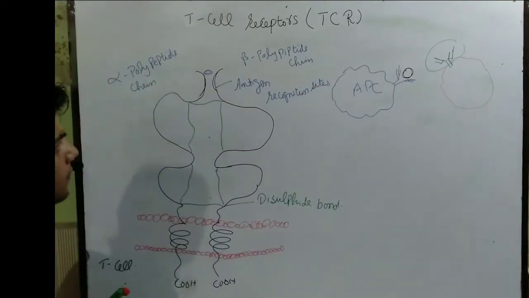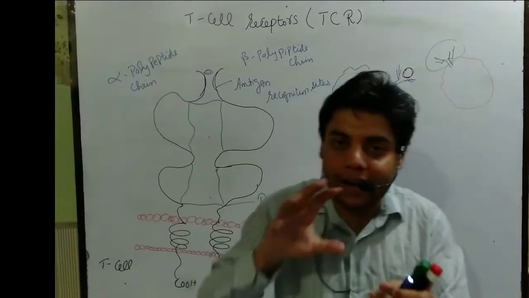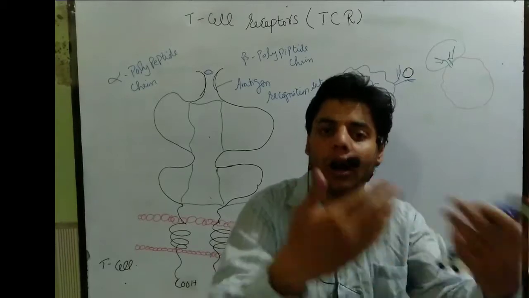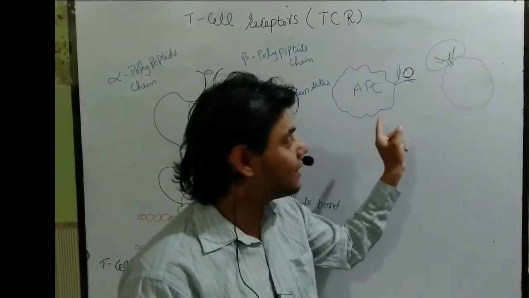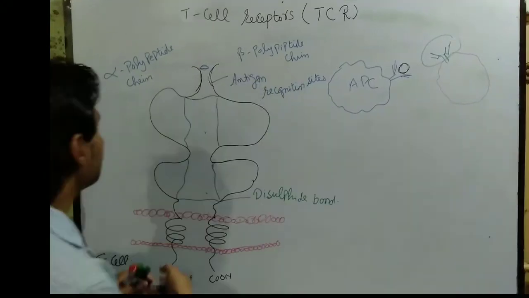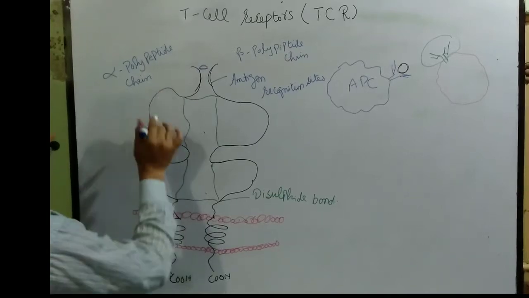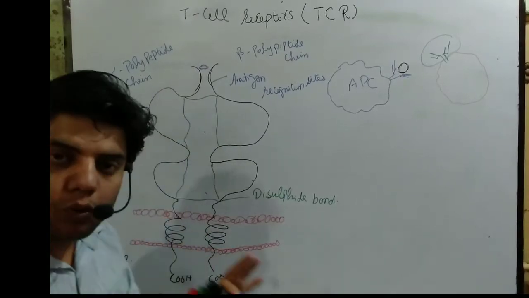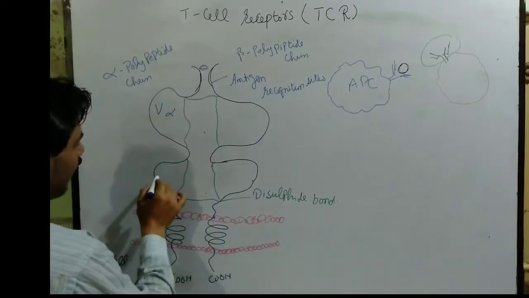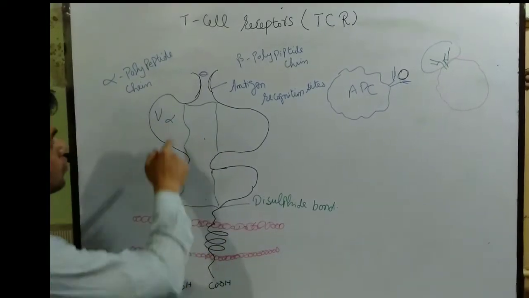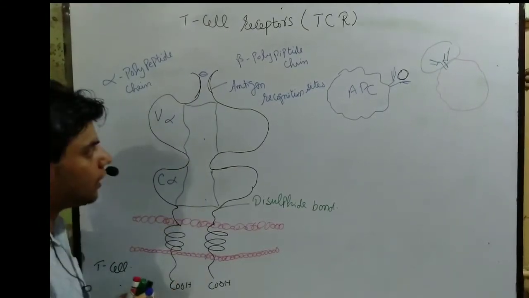Okay, so from that portion the T cell will recognize the B cell or other cells whenever each cell represents the antigen, as you can see in this diagram. Moreover, this alpha chain, as you can see at the left side, also has two regions. One we call the variable alpha region and the other we call the constant alpha region.